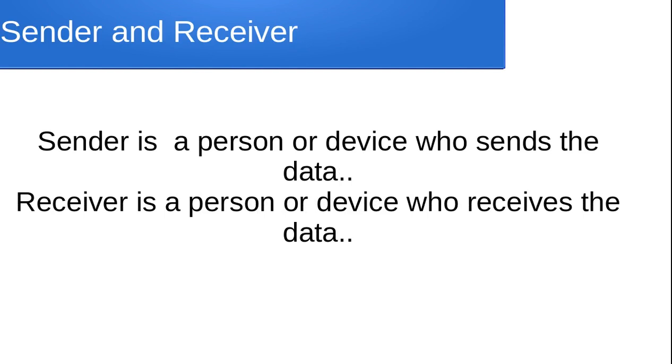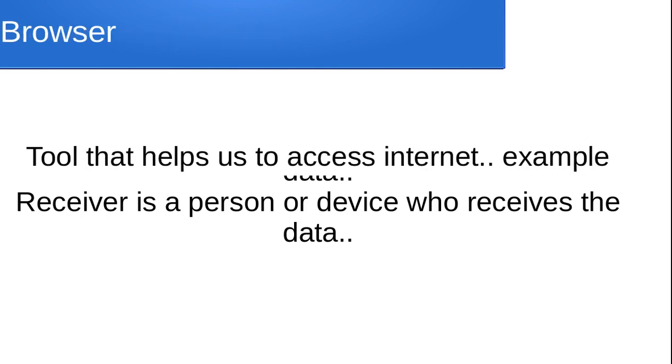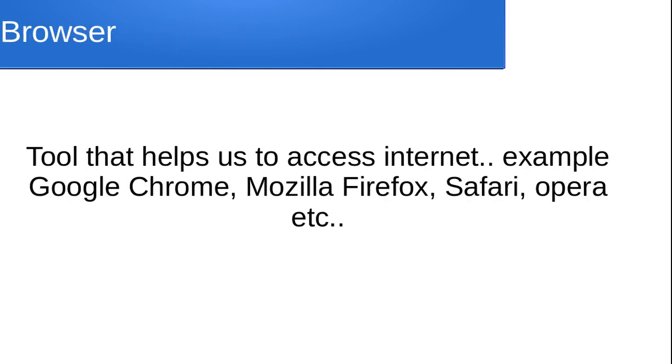First comes sender. The person or the device who is sending data is called the sender, and who is receiving is called the receiver of the data. Next, we all are using browsers.